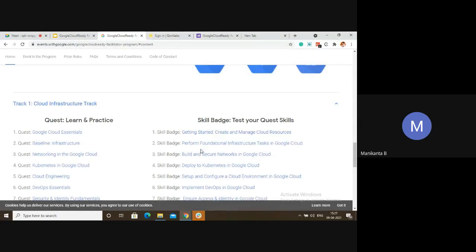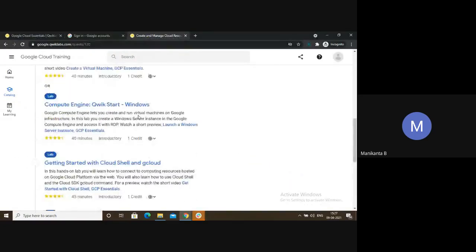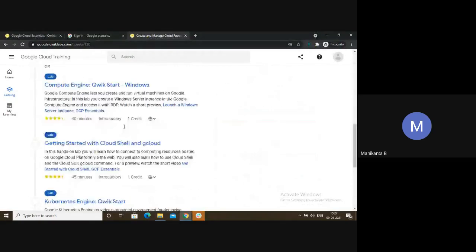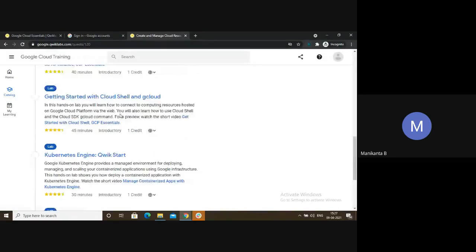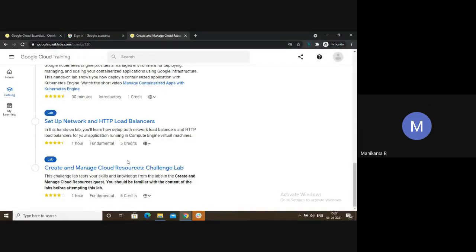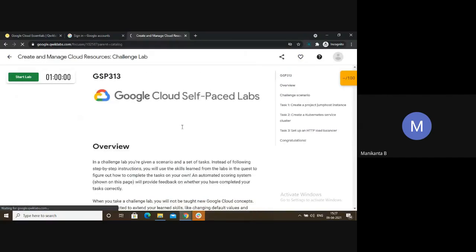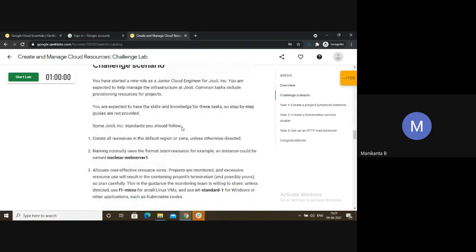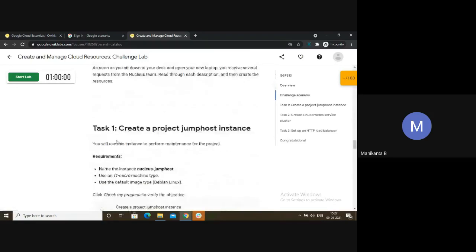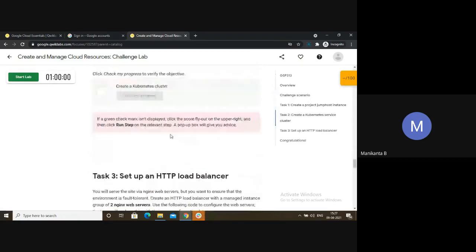So the exact difference is only one lab. This is the skill badge, and in the skill badge the last lab is the challenge lab. The challenge lab is not like other labs where you are given instructions and you follow them. No, this is like a test. They will give you some task here, a challenge, and you have to complete it without any reference.